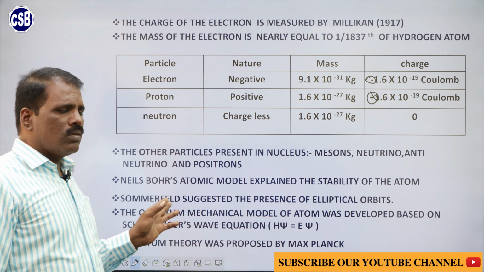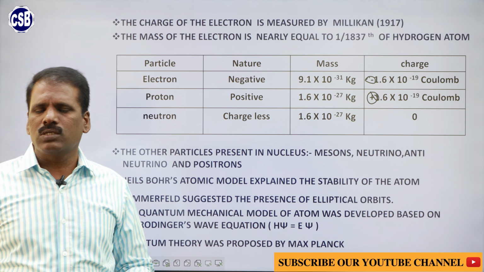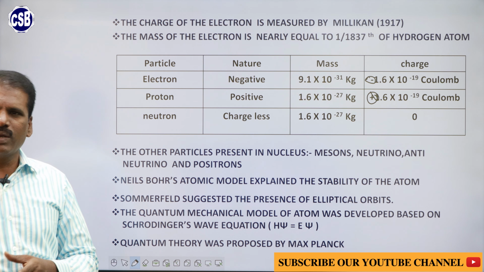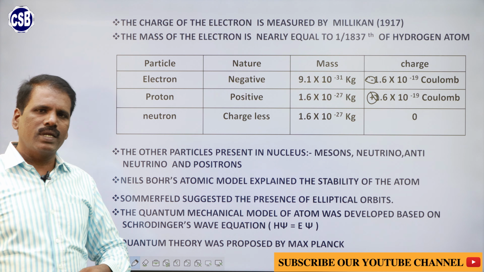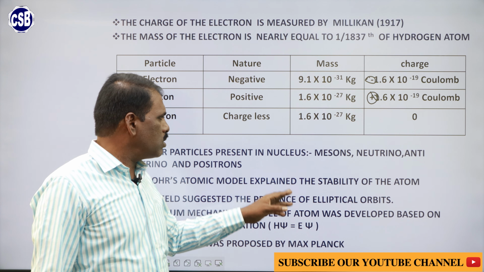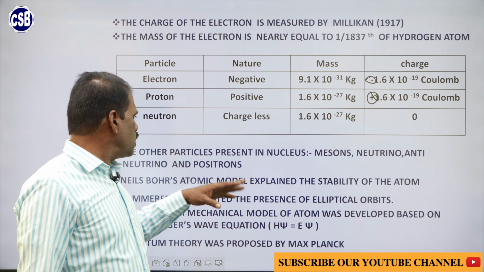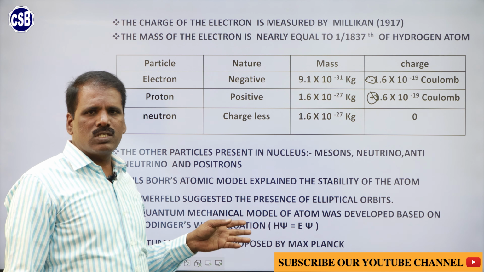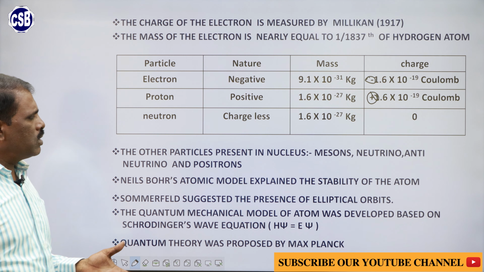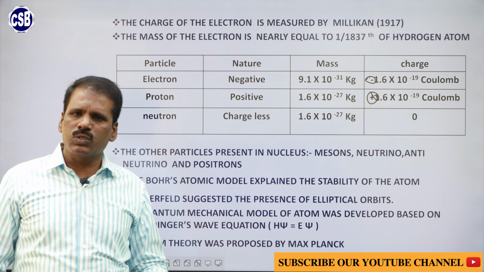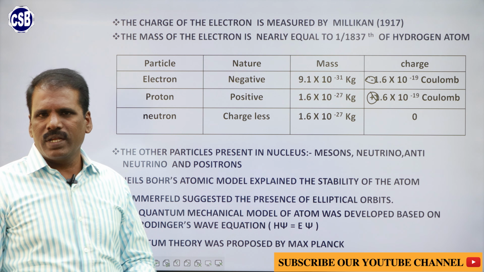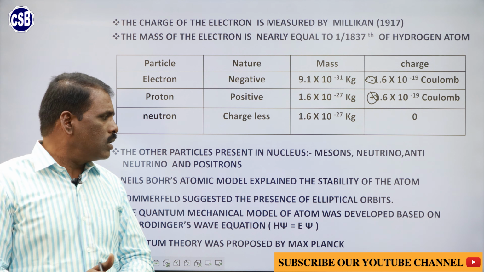Within the atom, many subatomic particles have now been identified within the nucleus. More than 15 particles are identified. Among them, the important subatomic particles are mesons, neutrino, antineutrino, positrons, etc. After Rutherford, Niels Bohr came into the picture. He explained the stability of the atom.